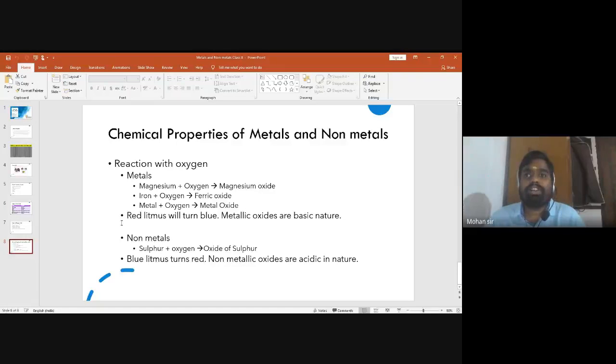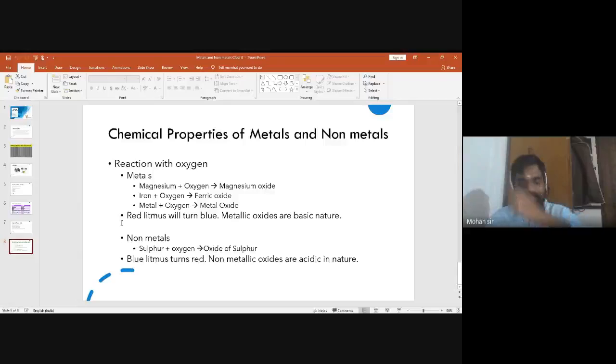One is, what is the difference between sulfurous acid and sulfuric acid? Sulfurous acid is when sulfur is burnt, the sulfur dioxide gas is released. The sulfur dioxide gas, if it is dissolved in water, we get sulfurous acid. Sulfurous acid, the molecular formula is H2SO3. That is sulfurous acid. And sulfuric acid is H2SO4. That is the difference.